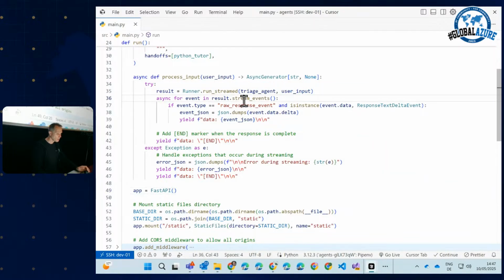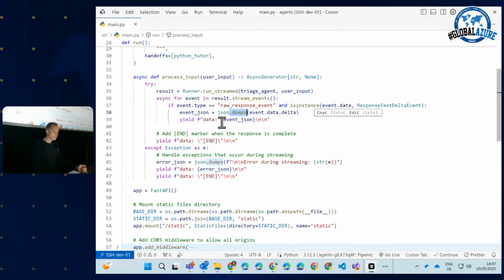So this is why I'm using stream events. Because I only have 45 minutes, we are not implementing a multi-turn conversation here. So this is a single turn conversation. We can ask a question and we will get an answer. We would have to write a little bit more code in order to make it a multi-turn question, answer, follow-up question, follow-up answer. We only have 45 minutes and we have so much to take a look at.